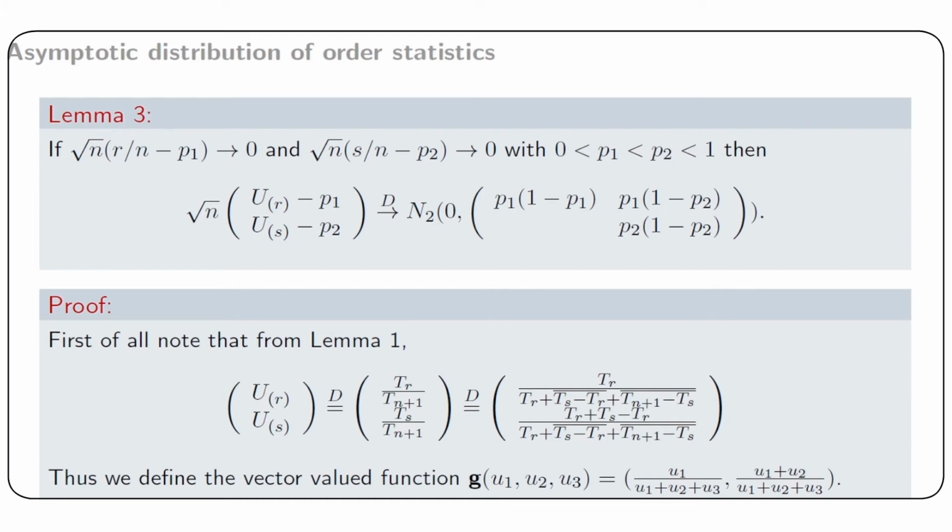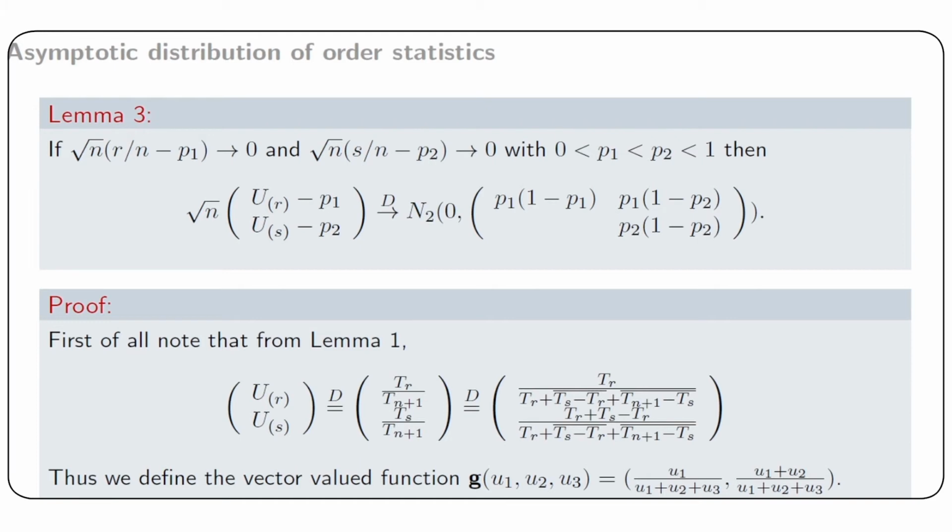So why use such a representation in terms of the Ts? Because we have obtained the large sample distributions of Tr, Ts minus Tr and Tn plus 1 minus Ts in lemma 2. So representing u ordered r and u ordered s in terms of these variables, we can find the large sample distributions using lemma 2.